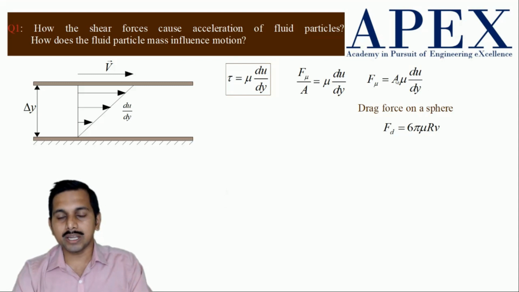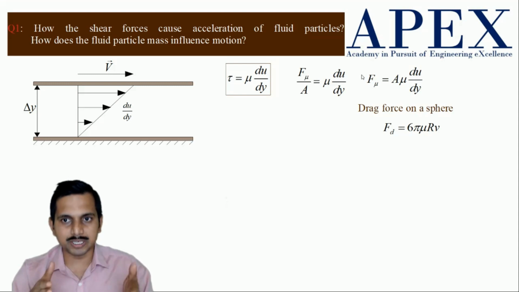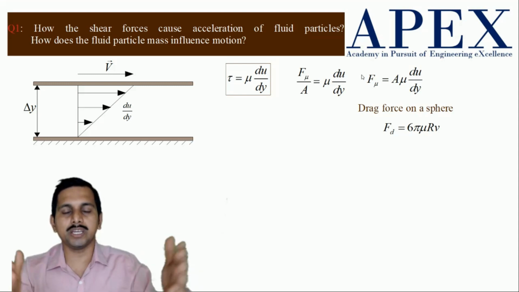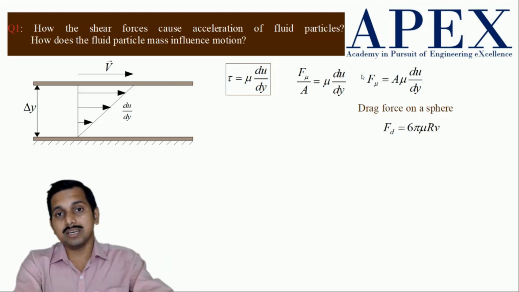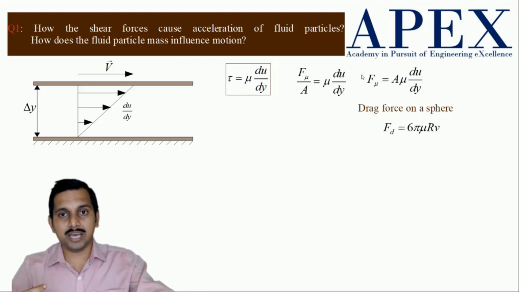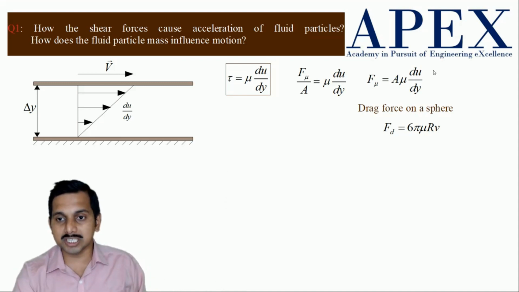Now let us go. Here you can observe one point I want to say: this is similar to drag force. Drag force is the resisting force for something to move. Say an aeroplane is moving in air. What drag it is experiencing is based on this particular thing. This is also called viscous drag.